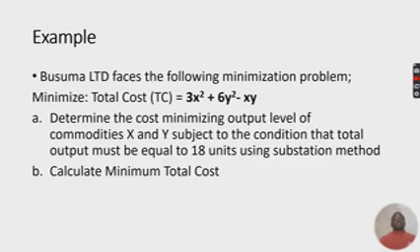So that's what I was saying, that the constraint equation may be expressed as a statement in which you are required to formulate the equation now. Then question B states, calculate the minimum total cost that will be incurred. Thank you very much. Let us go to the other side and now see how this question can be tackled.